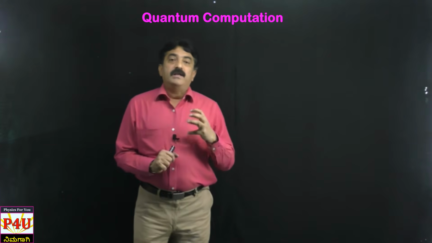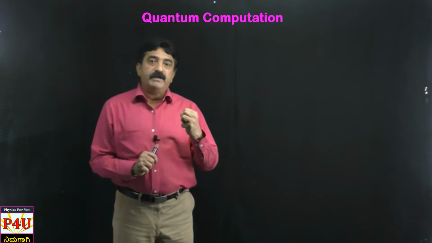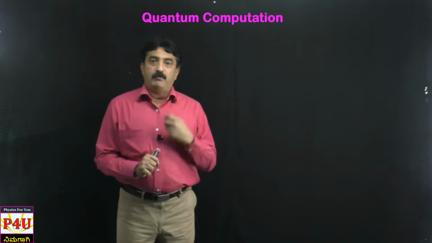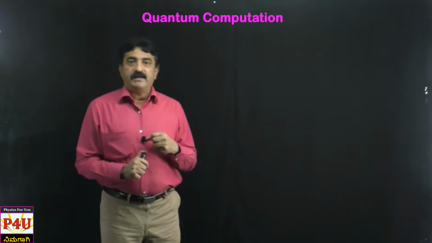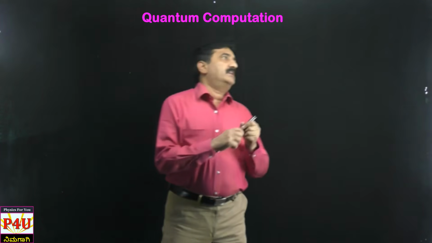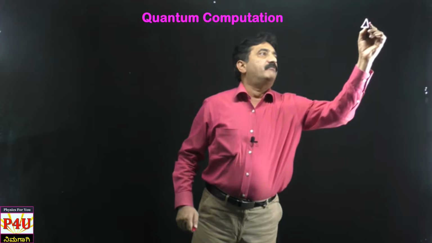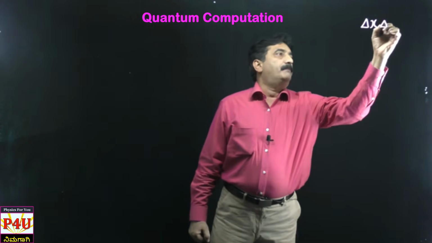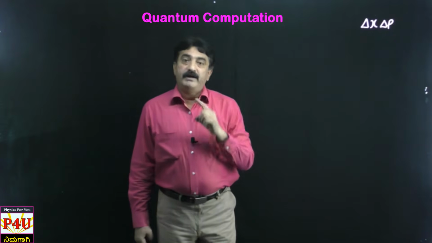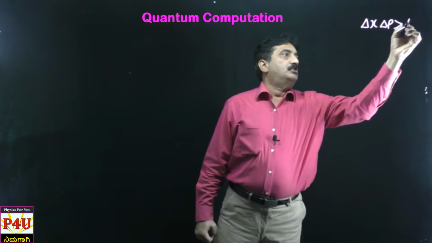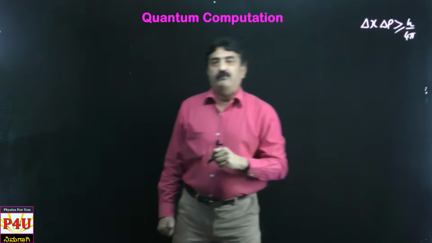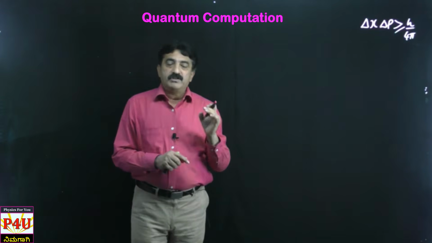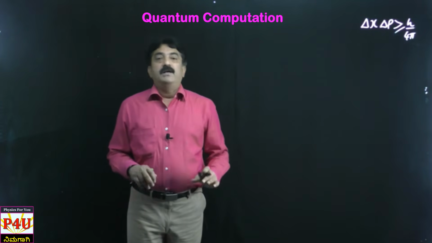Next one, in case of measurement of any two quantities simultaneously, say for example you want to measure position and momentum, you come across with some uncertainty. Yes, it is nothing but Heisenberg uncertainty principle. Please recall this equation. If delta x is the uncertainty in the position measurement, delta p is the uncertainty in the momentum measurement, then the product of these two is greater than or equal to h by 4 pi. This is nothing but Heisenberg uncertainty principle. So all the measurements are probabilistic, no measurement is accurate.